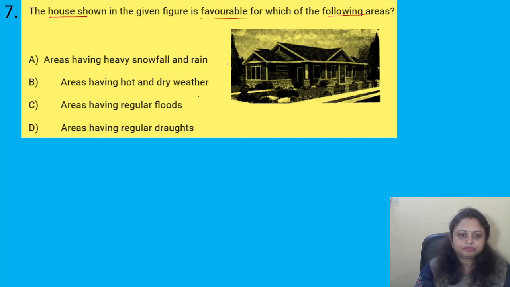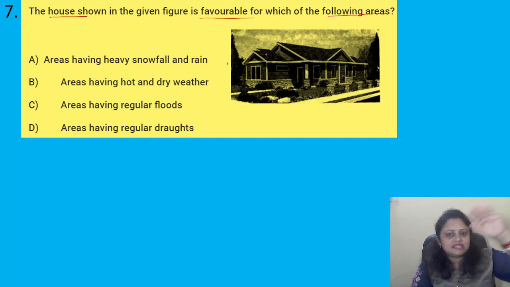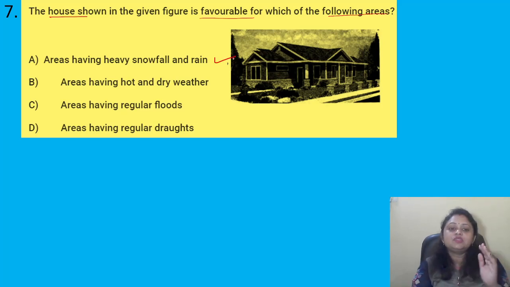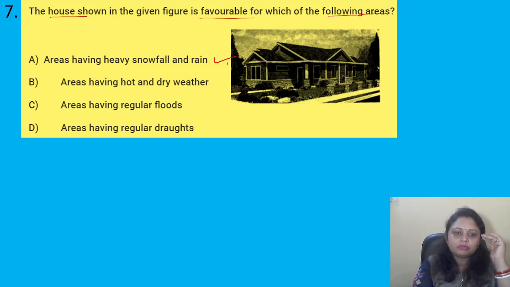So here, the house shown in the given figure, for which are they most suitable? You can see the roof. How is the roof here? These are slanting, right? So these types of houses where slanting roofs are there are found in the areas where heavy snowfall and rain are occurring, so that they won't be deposited on the roof. So here the correct answer is option A.